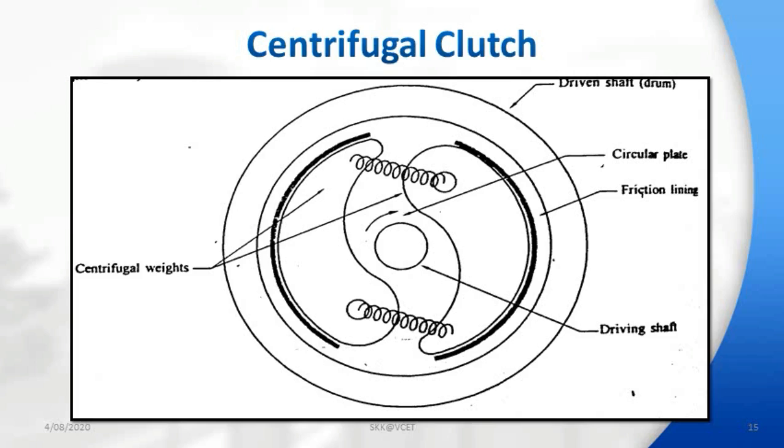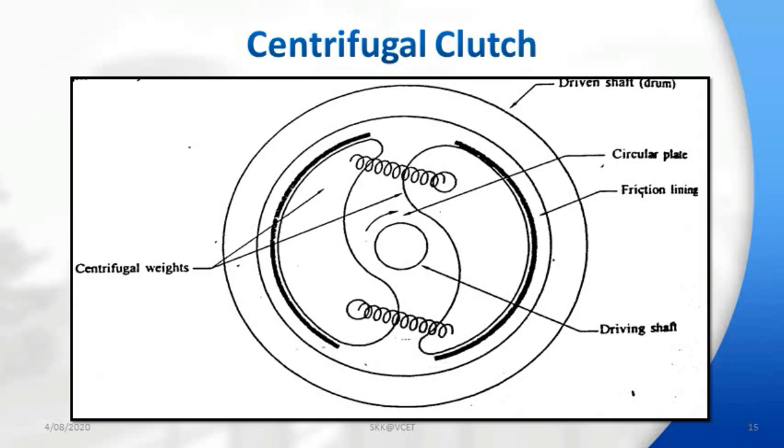The frictional lining is attached to the weights with the help of adhesives. The whole assembly is mounted on a driving shaft, which you can see in the drawing.